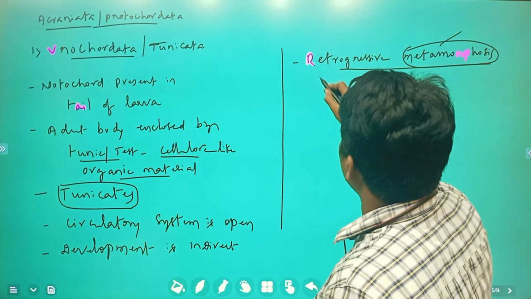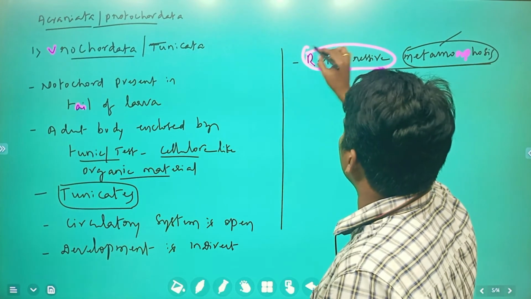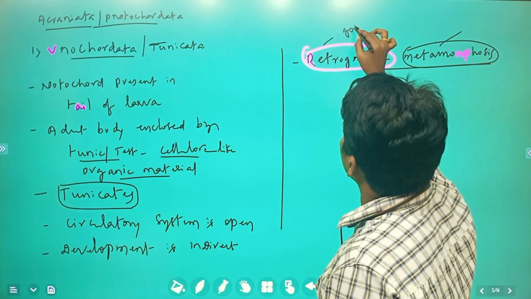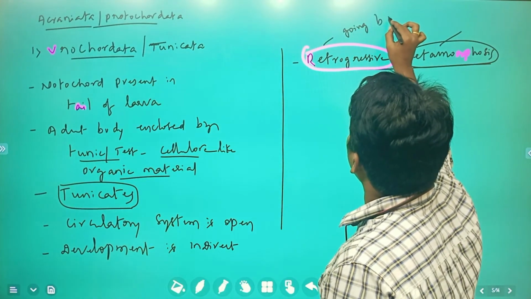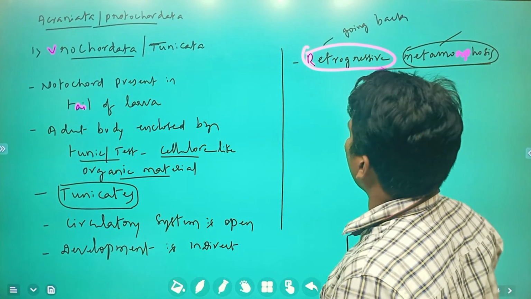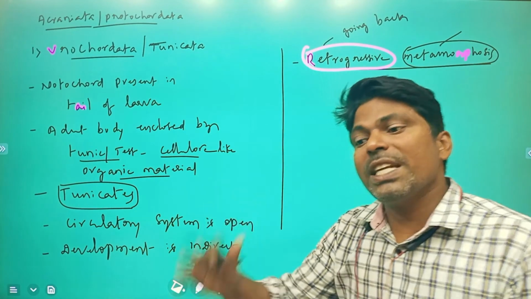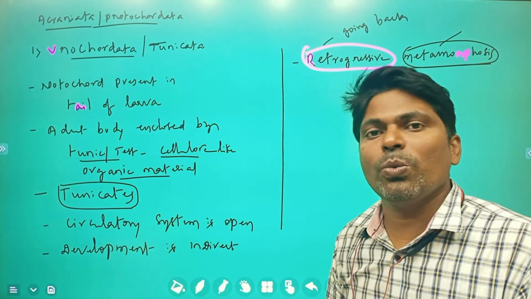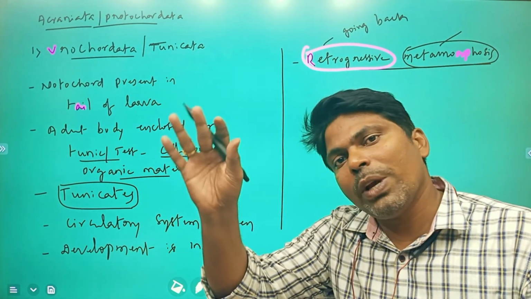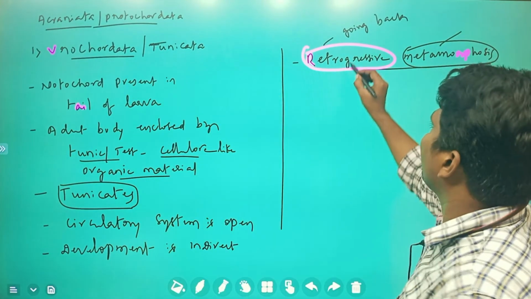So in this, what is meant by retrogressive? Going back. Progressive means development. Retrogressive means the development goes backwards.